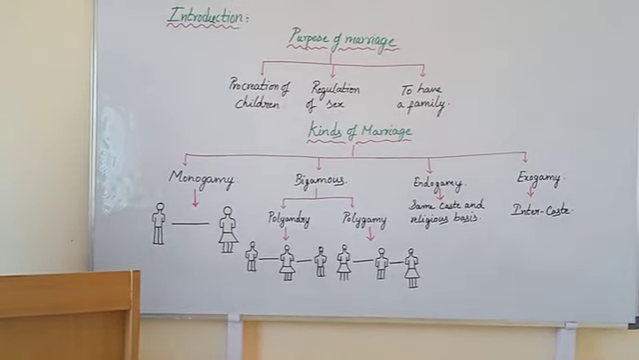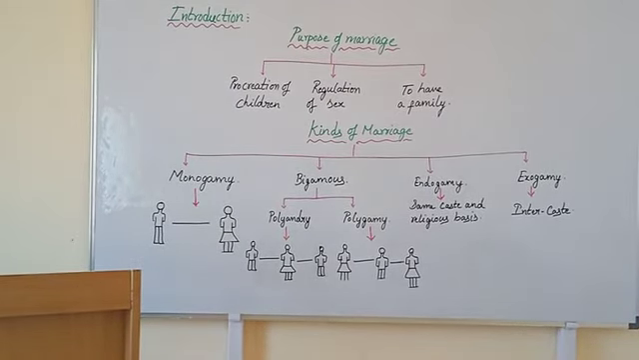See this. First, purpose of marriage. What is the main purpose of marriage? The main purpose of marriage is only three things. First one is regularization of sex. Second one is procreation of children. And the third one is to have a good family.